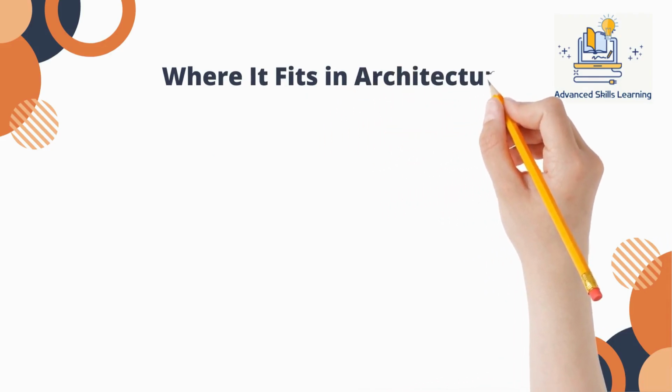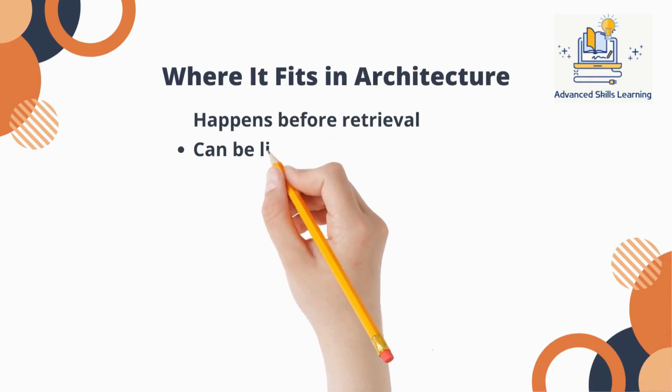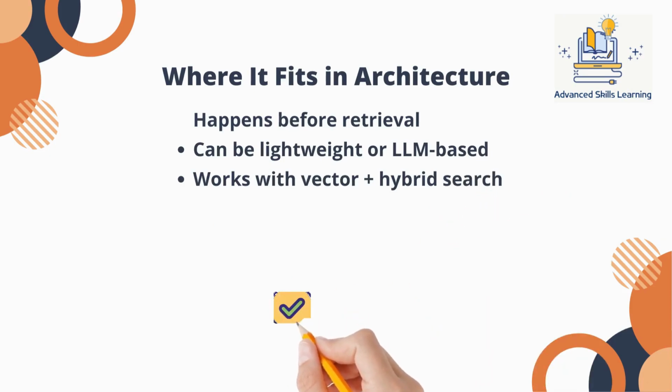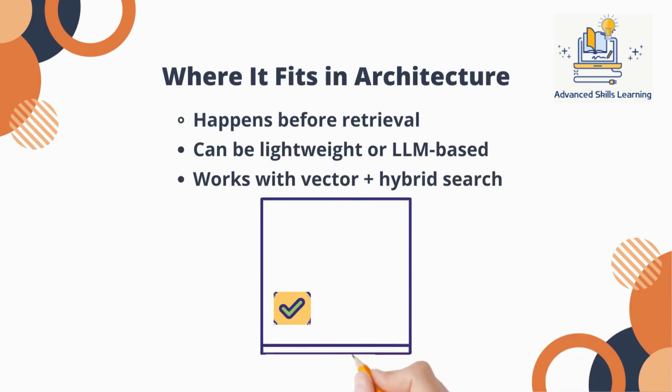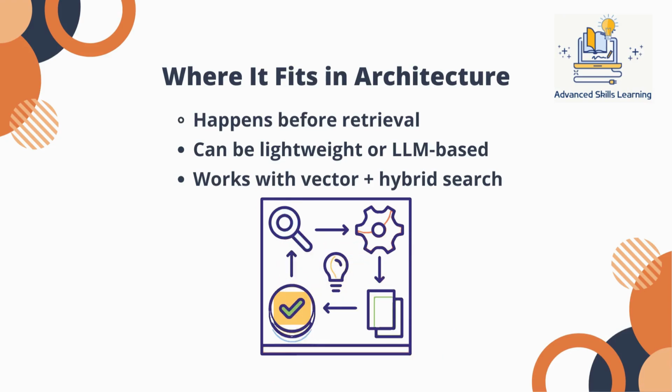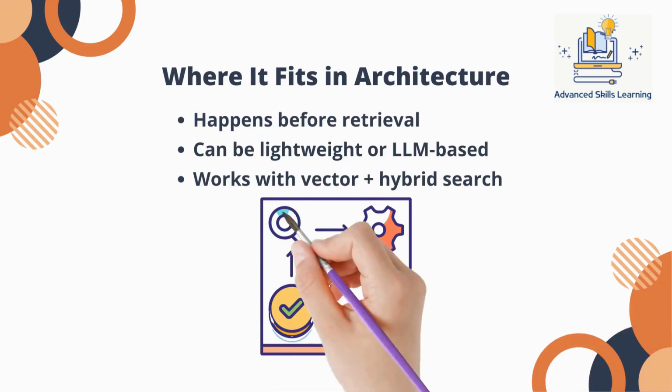Architecturally, query rewriting sits right before retrieval. The flow becomes user to rewrite to retriever to reranker to LLM. And this small addition can change everything. Even a lightweight rewrite layer can significantly improve retrieval without changing your core infrastructure.